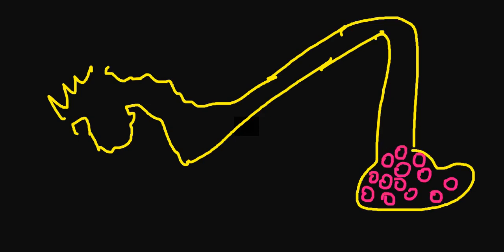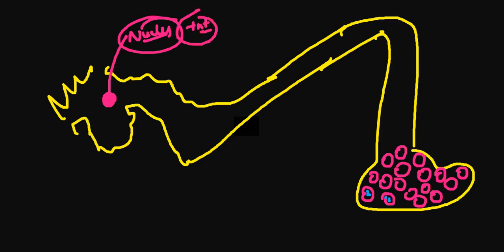So what you have in your body is a neuron like this, and this is the axon, and this is a terminal button. These terminal buttons hold the neurotransmitters, such as ACTH, 5-HT, dopamine, whatever neurotransmitters you have in your body. This is the soma body, and this is the nucleus, which is present in every cell of your body.